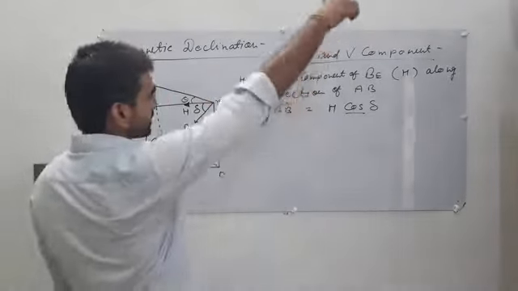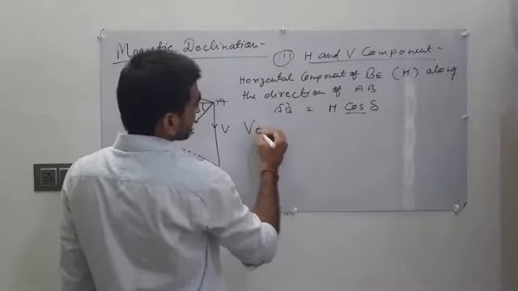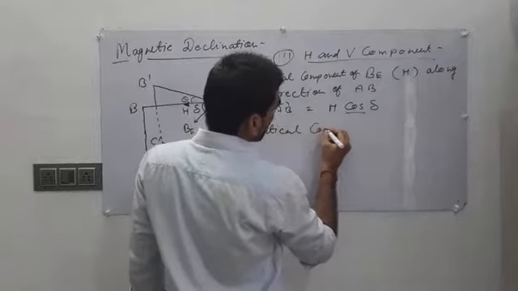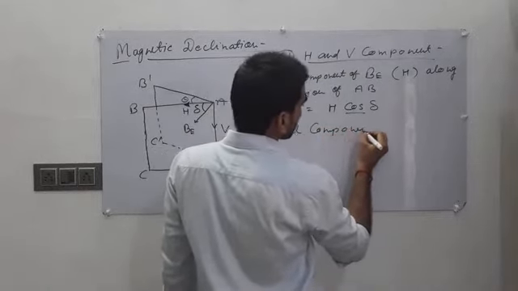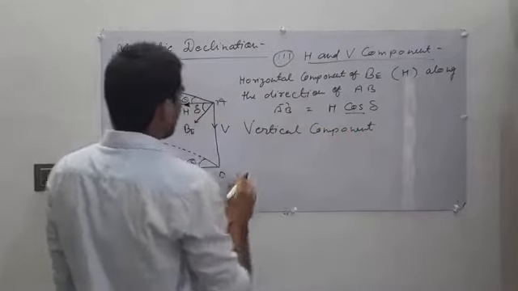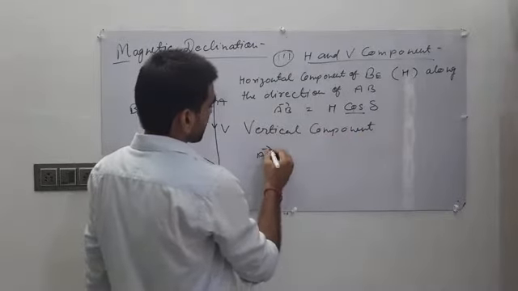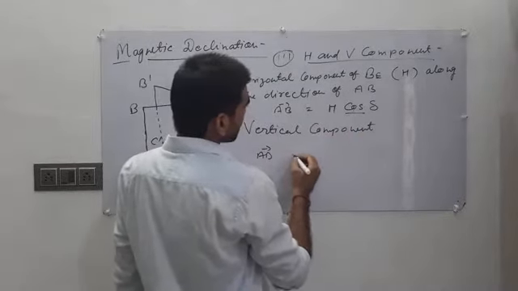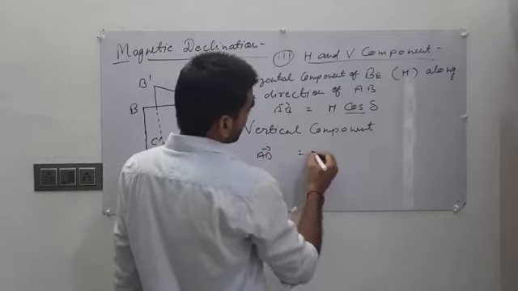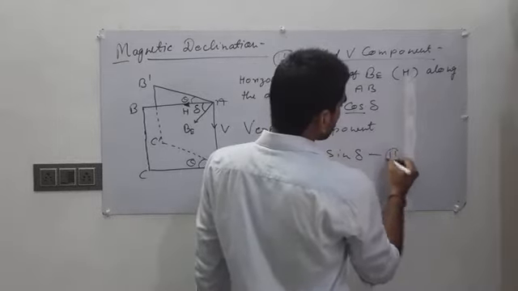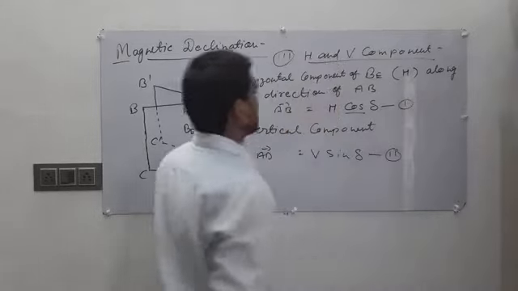That means the vertical component V along AD equals V sin delta. This is our second equation and this is our first equation.